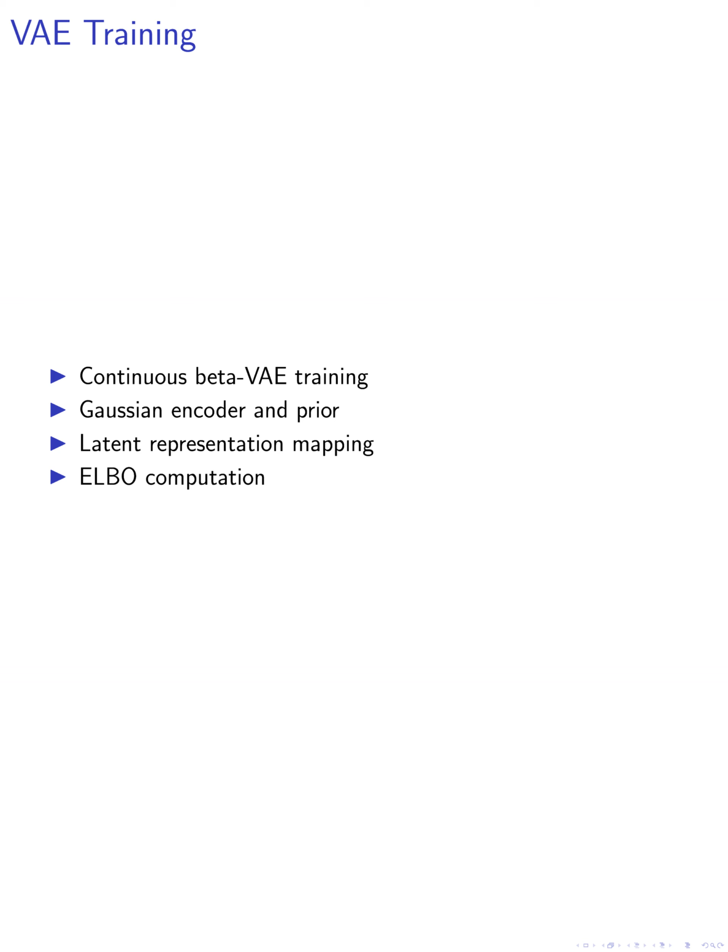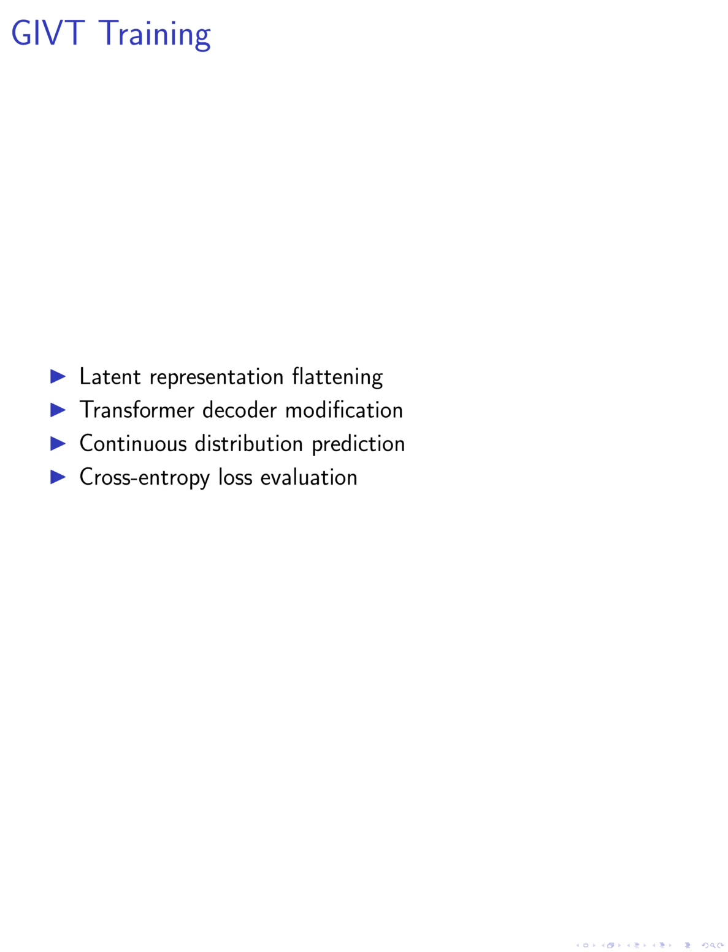in the ELBO on a mixture of mean squared error, MSE, perceptual loss, and generative adversarial network, GAN, loss for image generation. For GIVT training, we flatten the latent representation into a sequence of real-valued vectors. We modify the standard transformer decoder architecture by replacing the embedding lookup tables with a linear layer for input projection. At the output, the transformer predicts the parameters of a continuous distribution, specifically a K-mixture Gaussian mixture model, GMM.